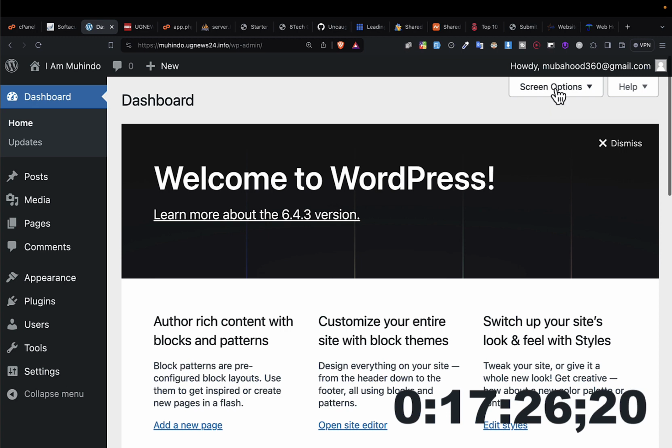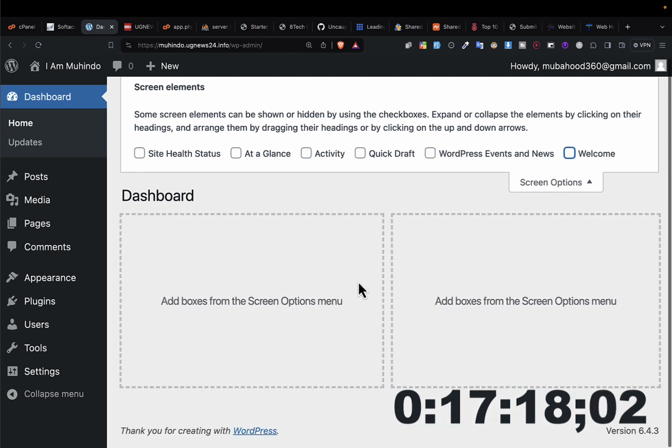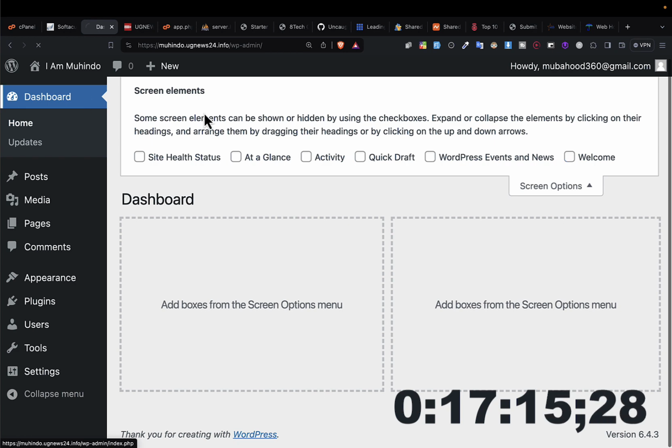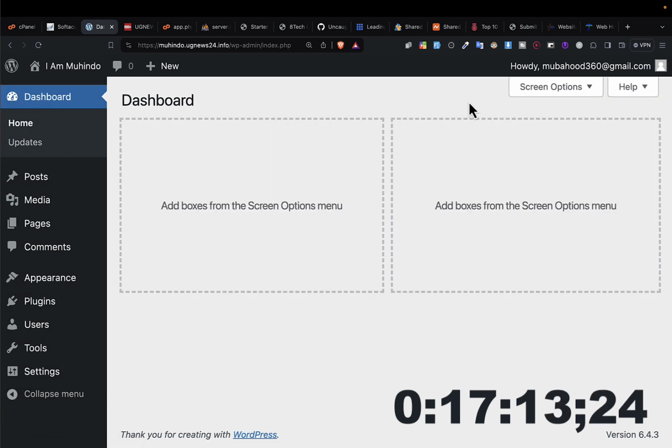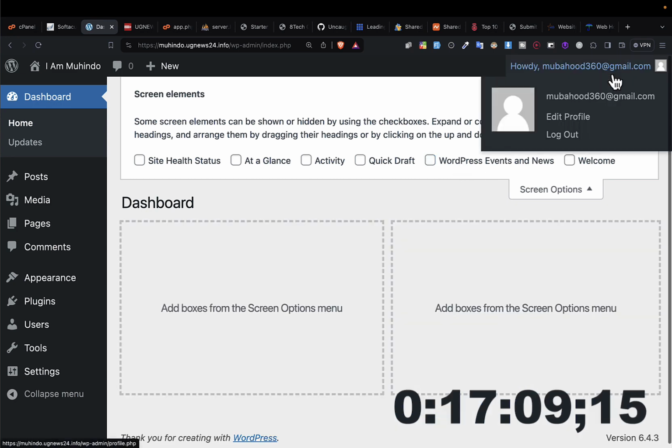These others will help you with the options of what you want to see on the page. For example, if I don't want to see these updates on my page, I can uncheck them, and when I come here to the dashboard, I'll see there is nothing. So here is a place where you choose what you want to see on your dashboard.